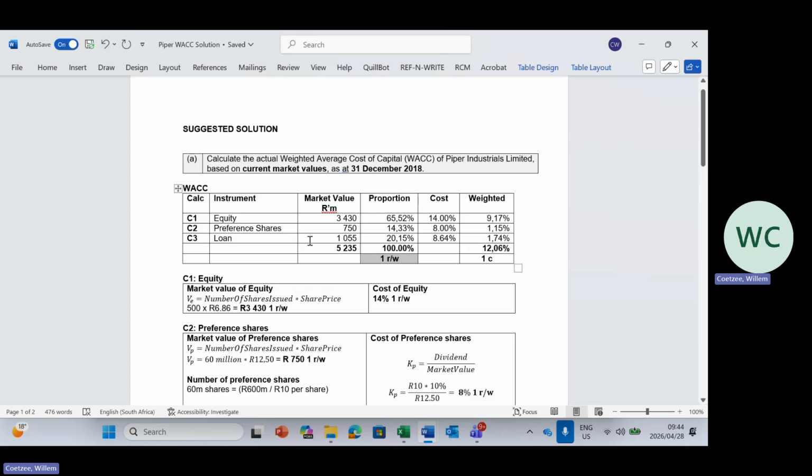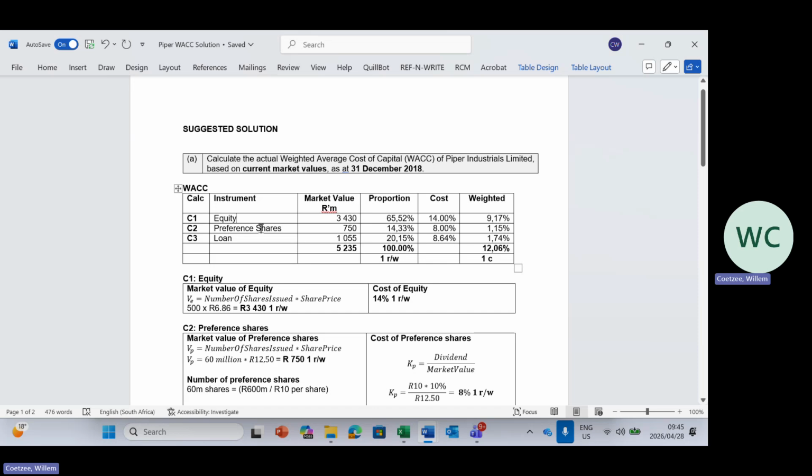Usually, if there's a PVA mark for a layout of a question, we will look at how you prepare your answer. Start with this and reference it nicely, in the sense of calculation 1, calculation 2. You do not have to have this column. You can just write there calculation 1.